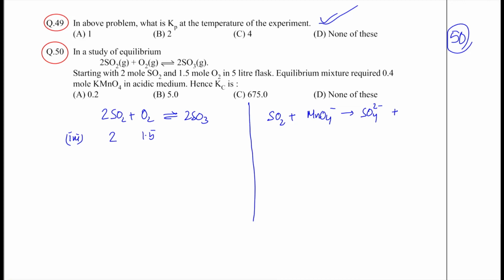The same thing goes for oxygen as well. Now in this case, the n factor for MnO4- is its change in oxidation state from +7 to +2, so the n factor for MnO4- is 5. That for SO2 is 2. So the balanced equation would ultimately look something like this. Now SO2 and MnO4- will react in a 5:2 ratio, and the MnO4- required is 0.4 moles. So the SO2 which would be left is 5 by 2 times 0.4.